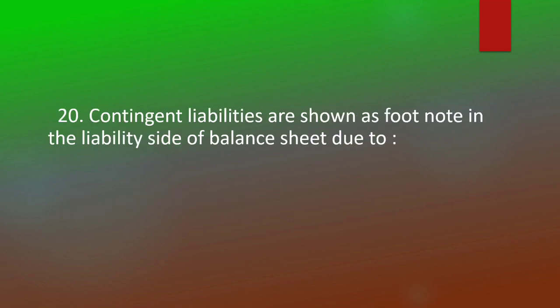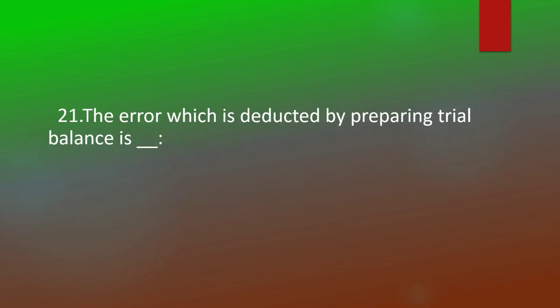Contingent liabilities are shown as a footnote on the liability side of the balance sheet due to the full disclosure concept. The error which is not detected by preparing trial balance is error of commission.